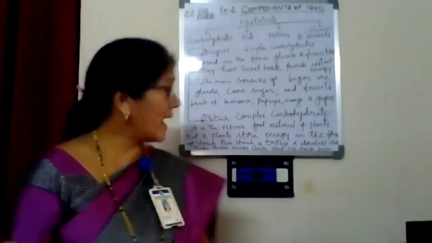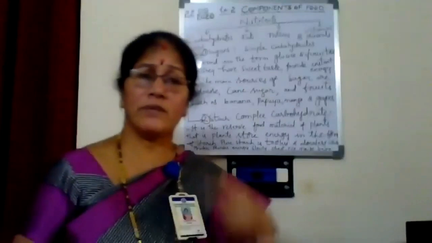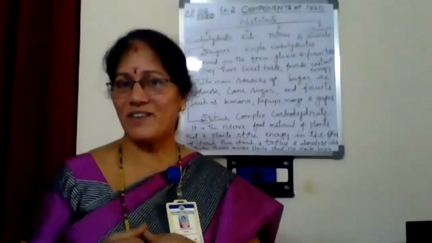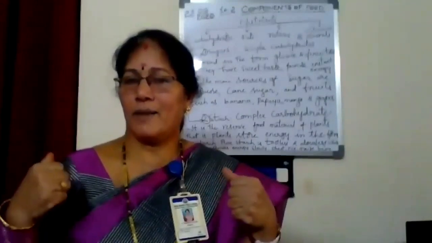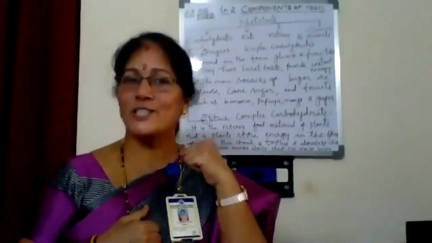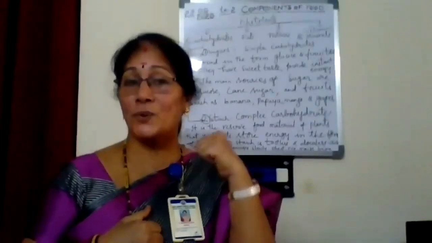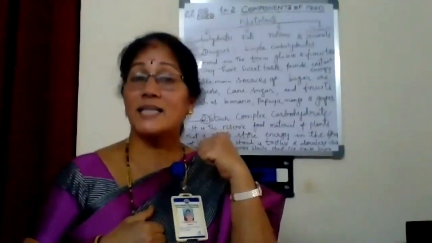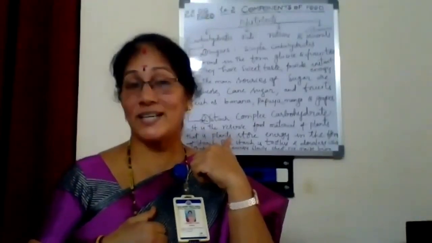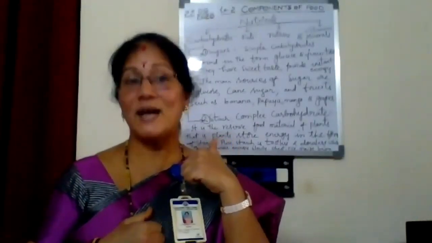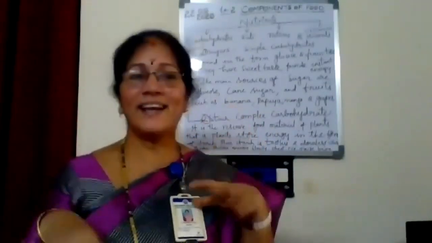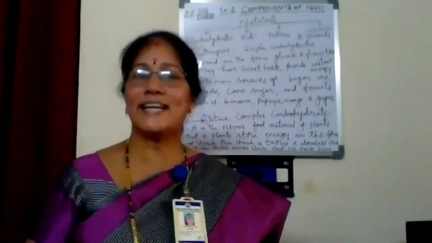Understanding, children? And then how do they provide energy? We learned that sugars provide energy instantly. When we take sugar, we get energy immediately. But starch is not like that. Comparatively, starch provides energy slowly. Did you understand why it happens like that? Because sugars need not be digested. They enter directly, so we get instant energy.